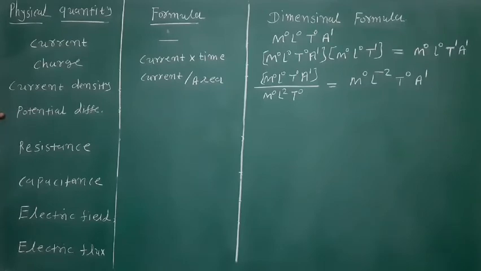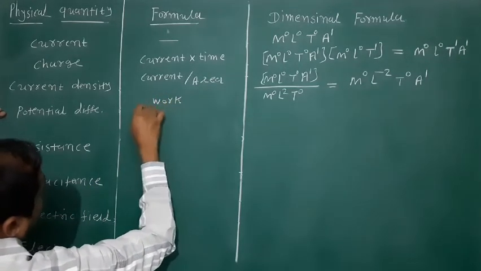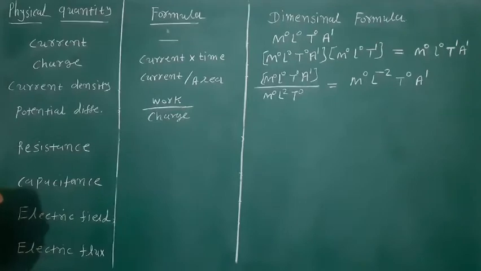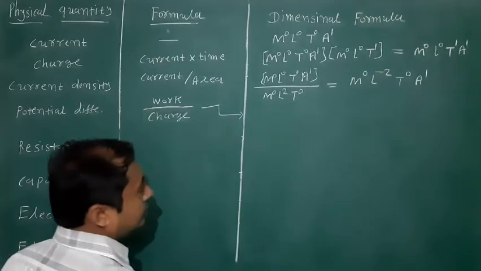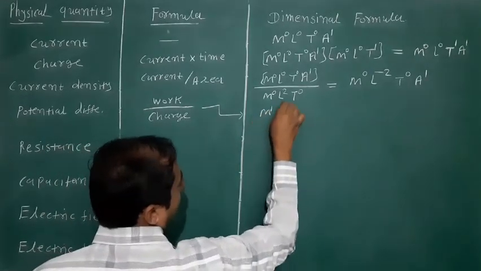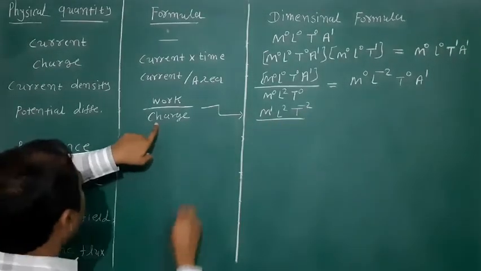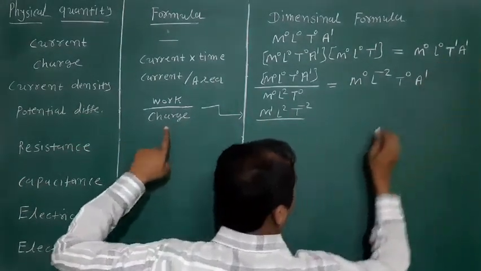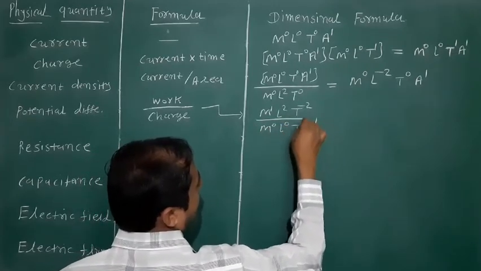Next, potential difference. Its formula is work upon charge. Friends, what is the dimension formula for the work? M1, L2, T raised to minus 2, and the dimension formula for charge is M0 L0 T1 A1.